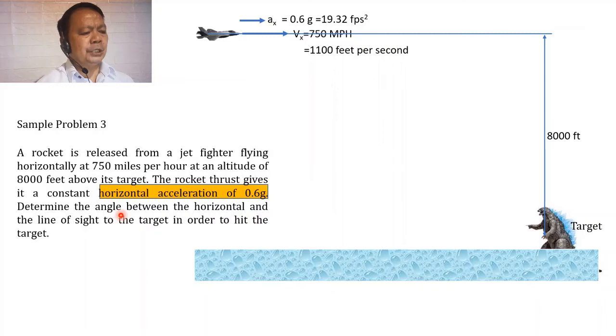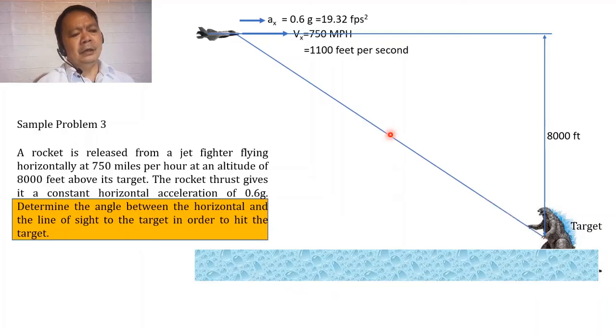Now, on the question of the angle between the horizontal line of sight and the target in order to hit the target, ito yung ating tinatanong. We are being asked here to find this angle, that this line of sight from the jet to the target and the horizontal line will be making. Okay, in order for the target to be hit, once this is seen to have this angle, the rocket will be released.